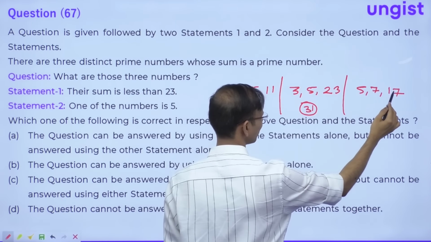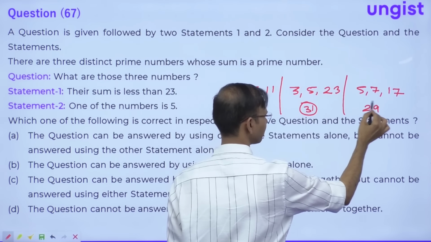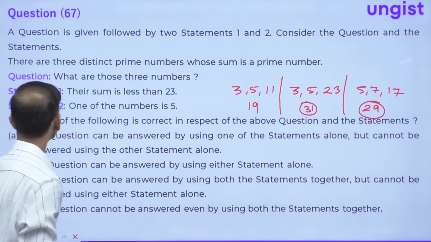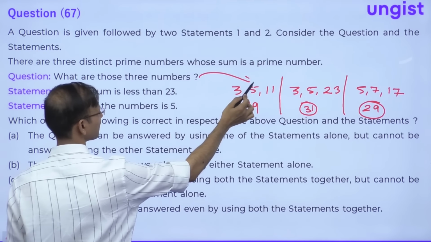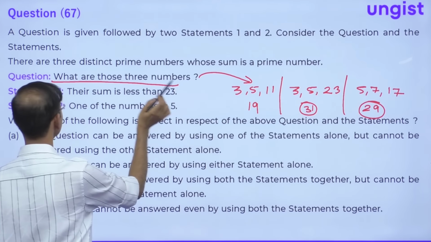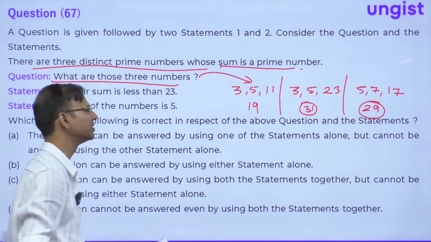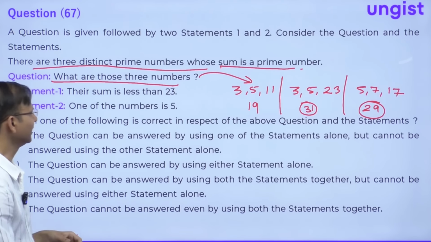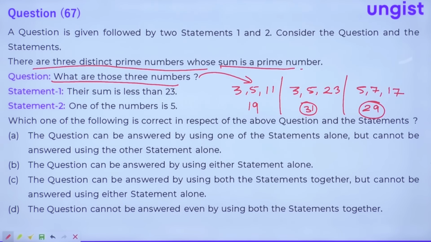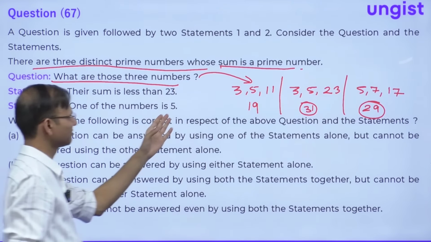And 5, 7, 17: 5 plus 7 is 12, and 12 plus 17 is 29. This is also prime. So 3, 5, 11 gives you 19, 3, 5, 23 gives you 31, and 5, 7, 17 is also a prime number. So from the question statement, we can have several triplets.